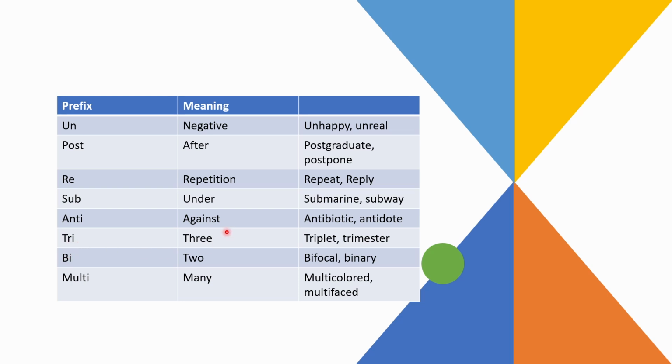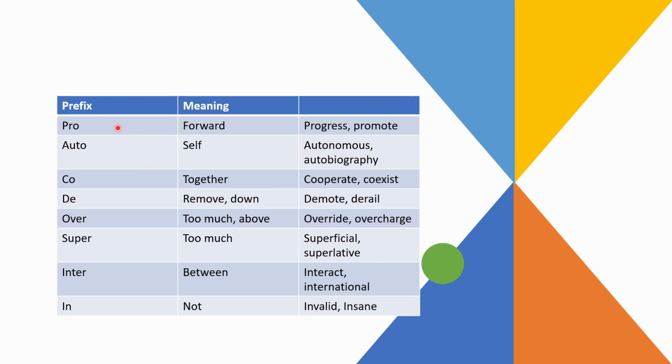Tri, which means three, triplet, trimester. Next is bi, which means two, like bifocal, binary. Multi, which means many, like he's multifaceted, or if you see multicolored. Pro, which means forward, like progress, promote. Auto, which means self. Autonomous or autobiography. Co, which means together. Cooperate, coexist.